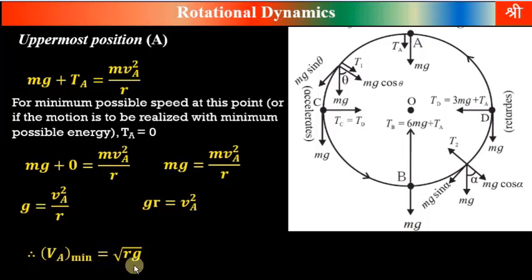Velocity cannot be less than this value. If velocity becomes less than this value, then tension in the string will become negative, meaning the string at the topmost point will become slack, and in that case the body will not be able to perform circular motion. The mass will fall from that topmost position.